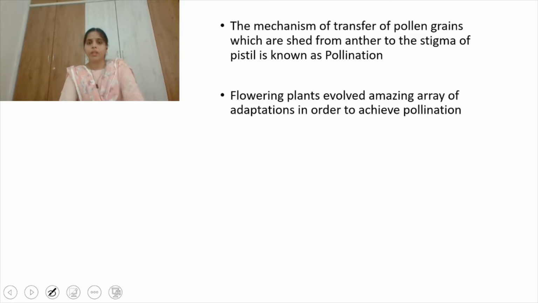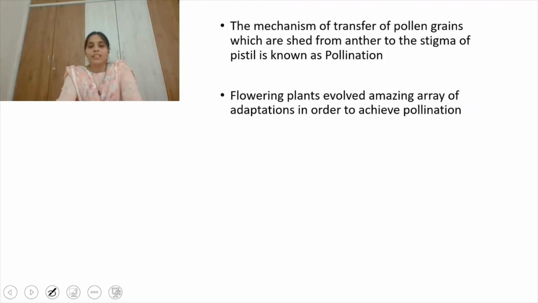Right. So what do you mean by pollination? What is the exact definition of pollination? It means the mechanism of transfer of pollen grains which are shed. See, after dehiscence of anthers, pollen grains will be shed, right? So the transfer of pollen grains which are shed from the matured anther to the stigma of the pistil is known as pollination.